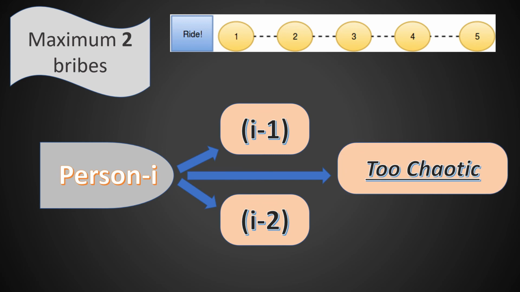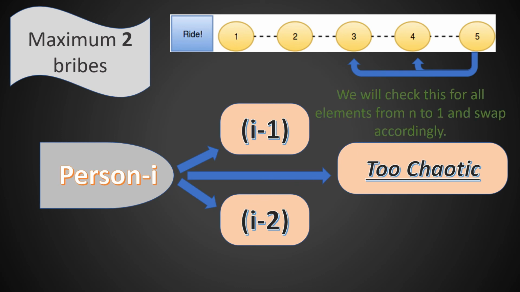In the array above, person 5 has only 2 choices. He can either make 1 bribe and move ahead of person 4. Or else he can make 2 bribes and move ahead of person 3. We can check this condition for all elements from n to 1 within a complexity of O of n. So let's do this.